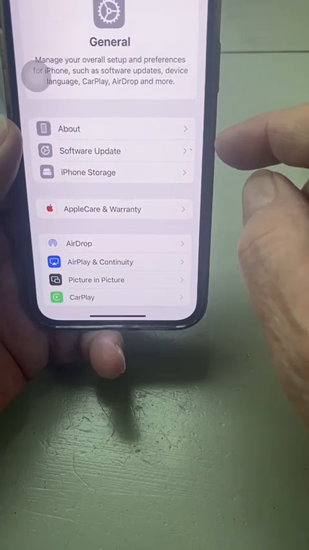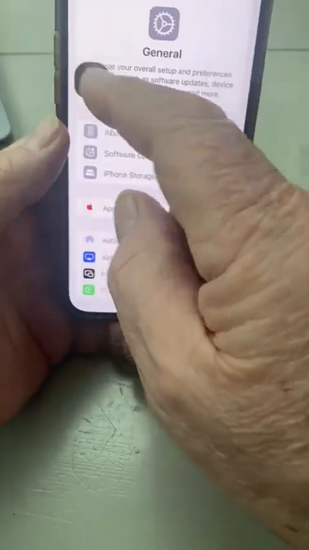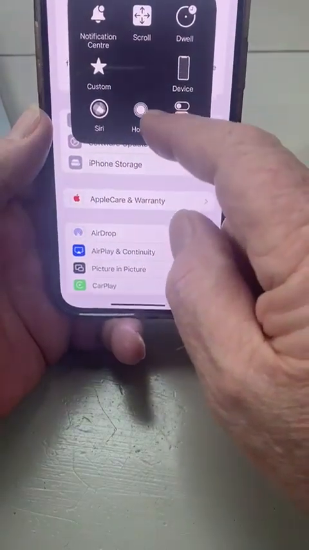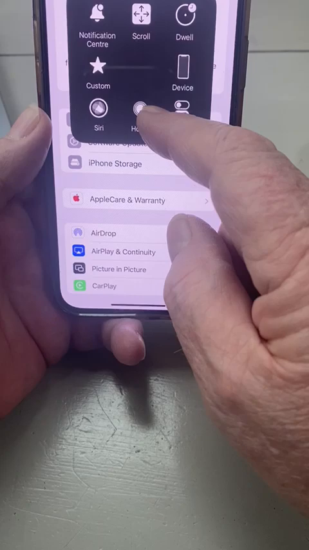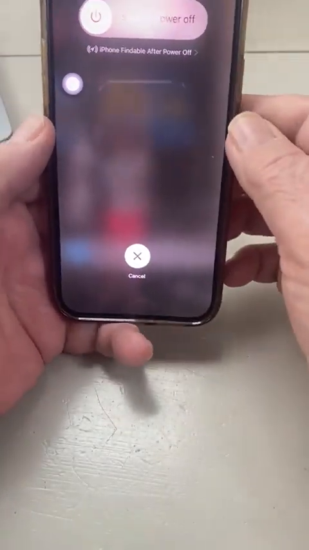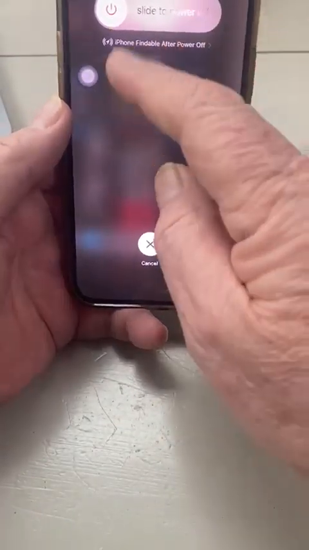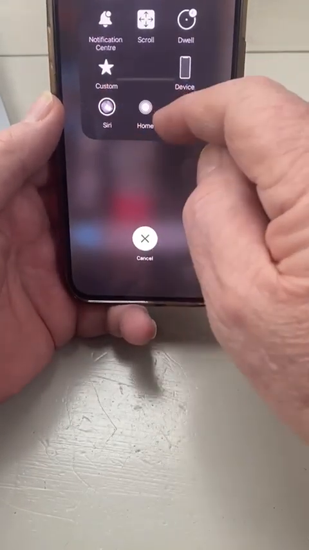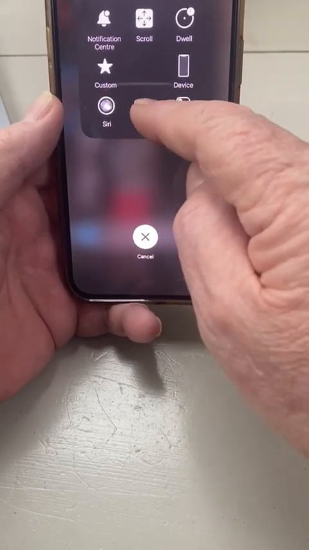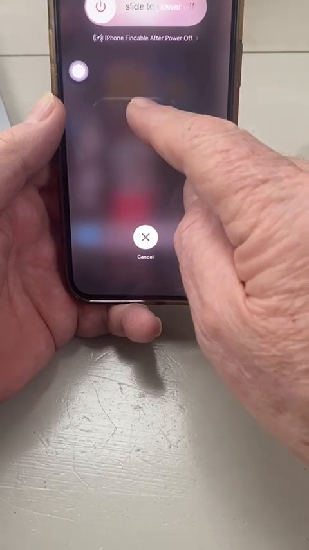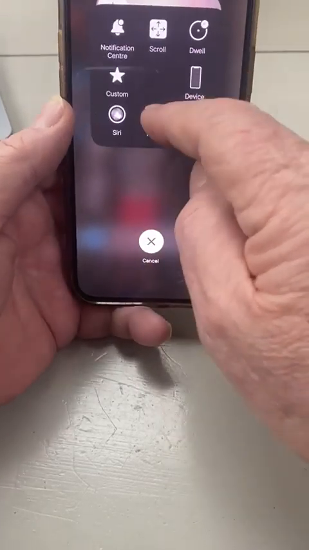And once you've gone to General, you tap Shutdown down at the bottom. Okay, and then once you've got the slide to power off screen, you touch the AssistiveTouch button that appears, and then you hold down the home button. Okay.